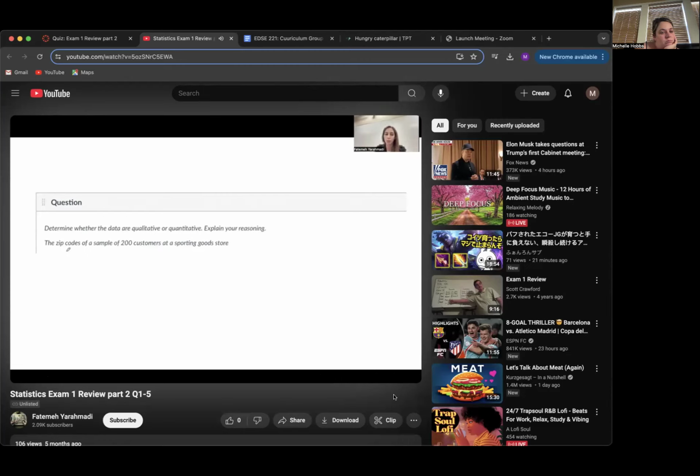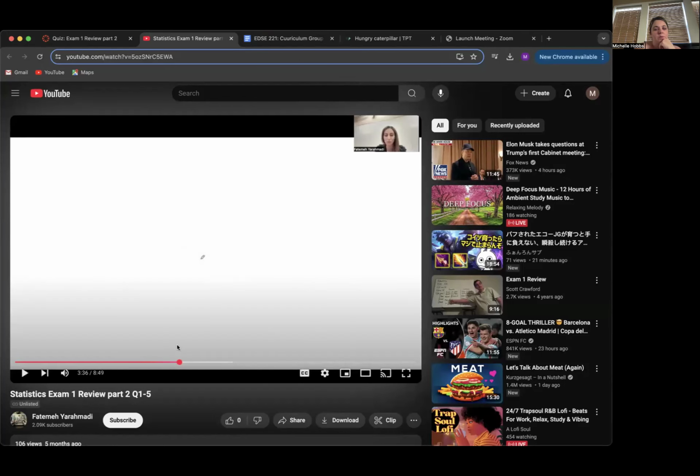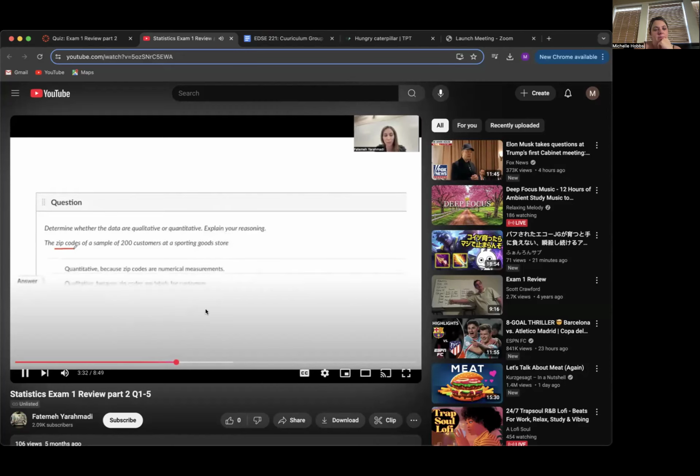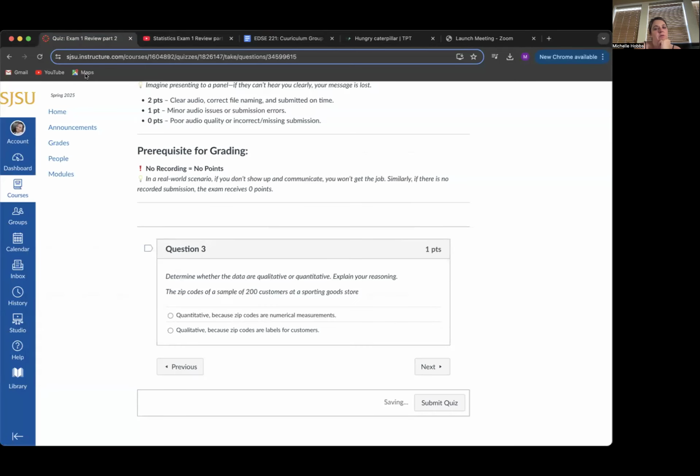Here you have zip codes, the zip codes of a sample of 200 customers at a sporting goods store. So since you have zip codes, if you find the average of zip codes, that average doesn't mean anything. So it means that you have qualitative or categorical data here. Okay, so this is qualitative because zip codes are labels. They don't have a numerical measurement because they are zip codes.